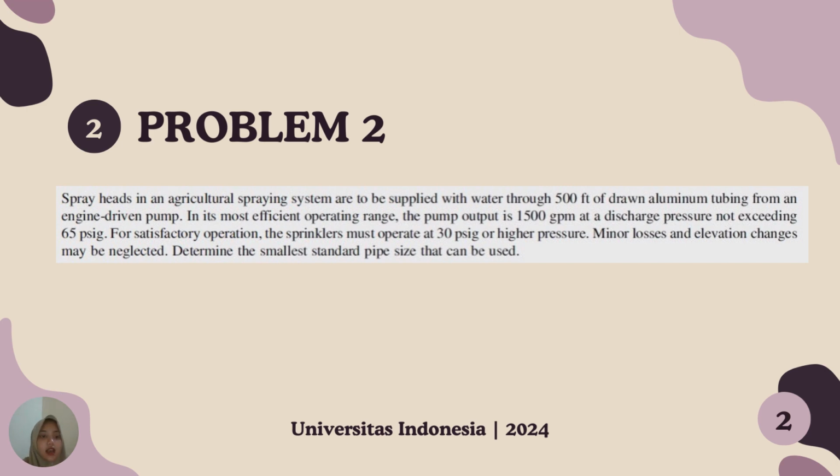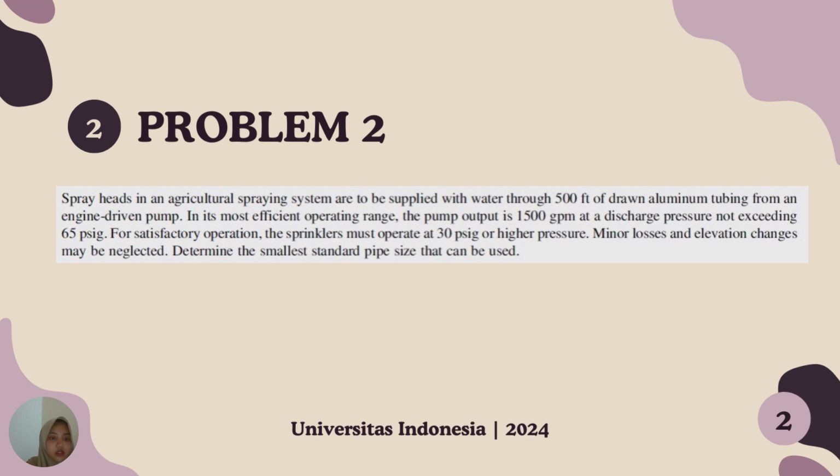And then problem 2. Spray heads in an agricultural spraying system are to be supplied with water through 500 feet of drawn aluminum tubing from an engine-driven pump. In its most efficient operating range, the pump output is 1050 GPM at a discharge pressure not exceeding 65 psig.